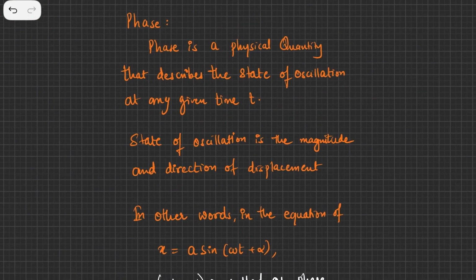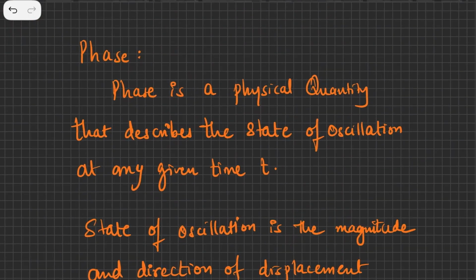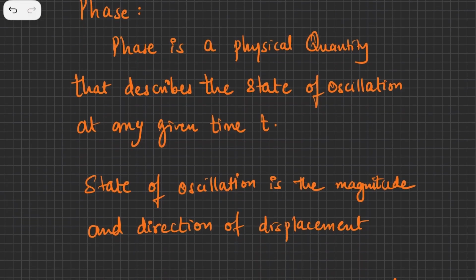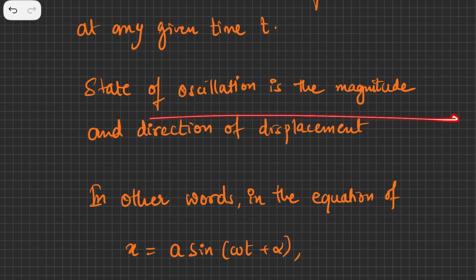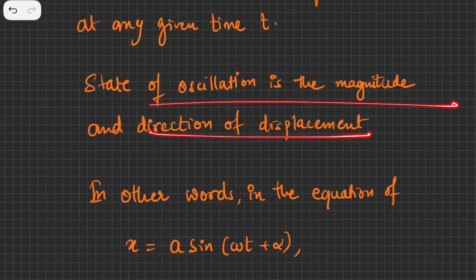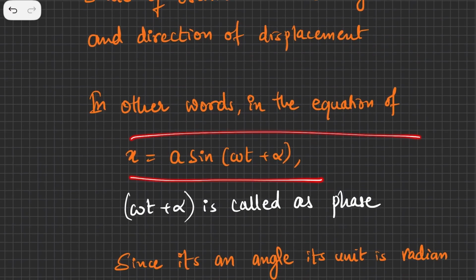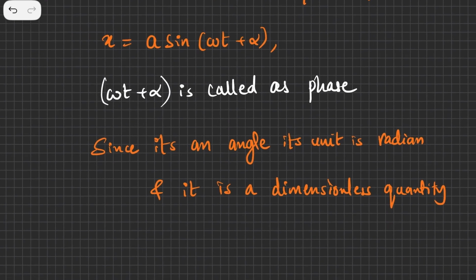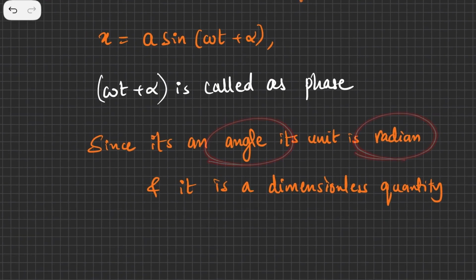So phase is basically the physical quantity that describes the state of oscillation at any given time t. State of oscillation is the magnitude and direction of displacement, and in the equation x is equal to a sin(omega t plus alpha), omega t plus alpha is called the phase. Because it's an angle, its unit is radian, and it is a dimensionless quantity.